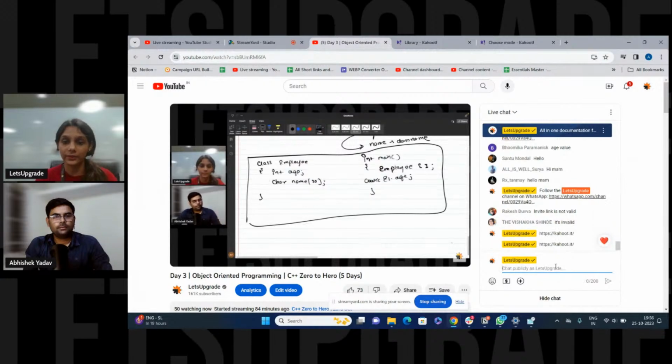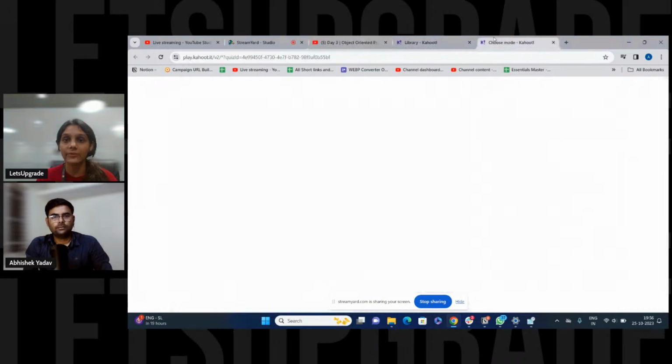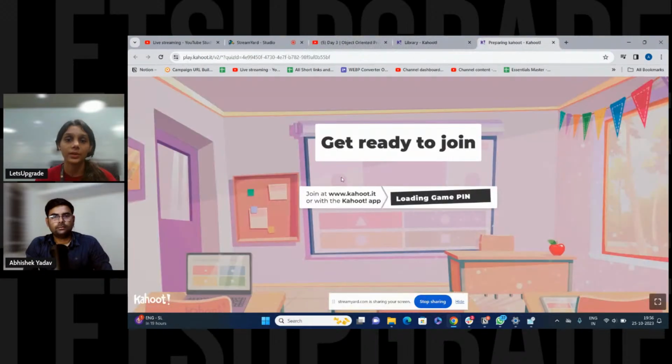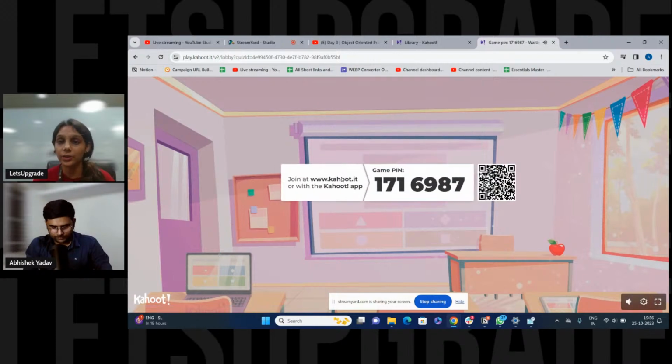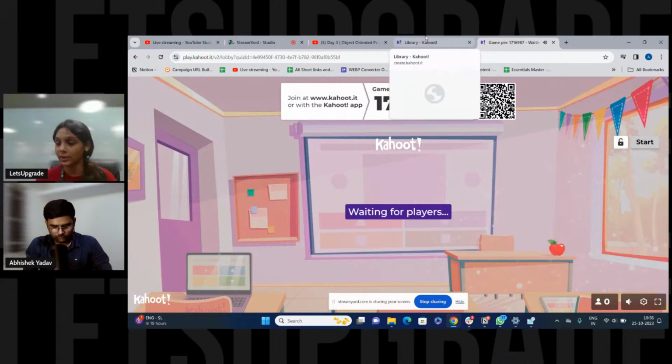So this is the website. Go to this page, and I will be sharing you the pin. Enter this pin there and join the game. Please make sure that you're joining with your real username, real name. So this is the game pin. I will share it in the chat box. There are total 7 questions, and for each you will be getting 1 minute to answer.